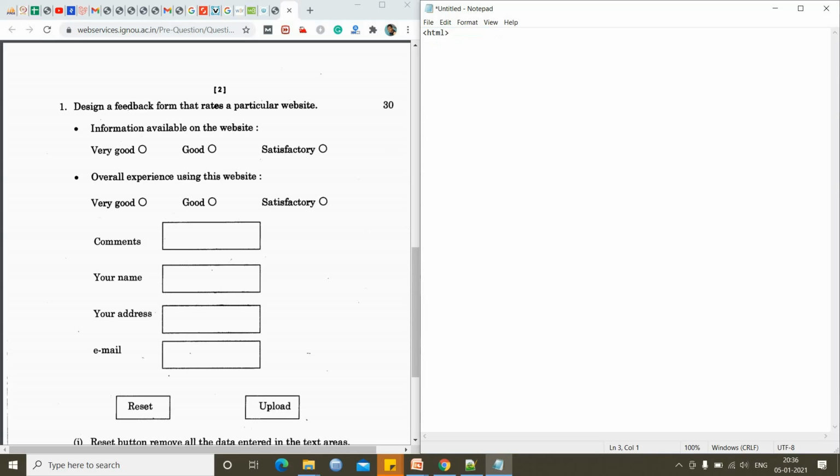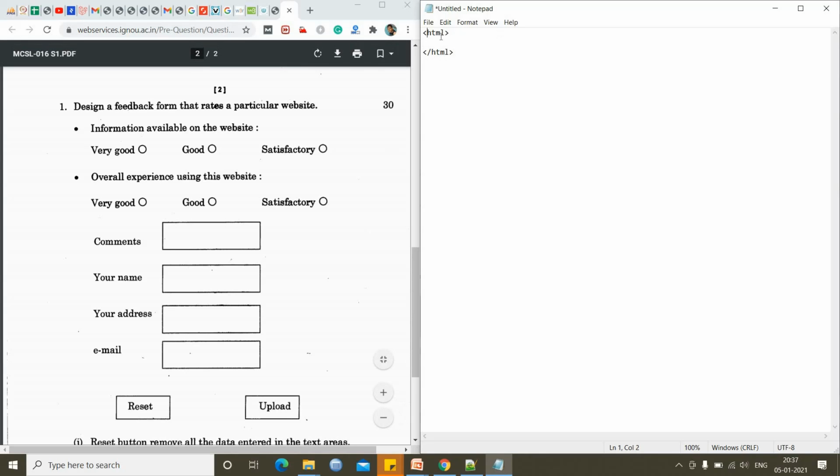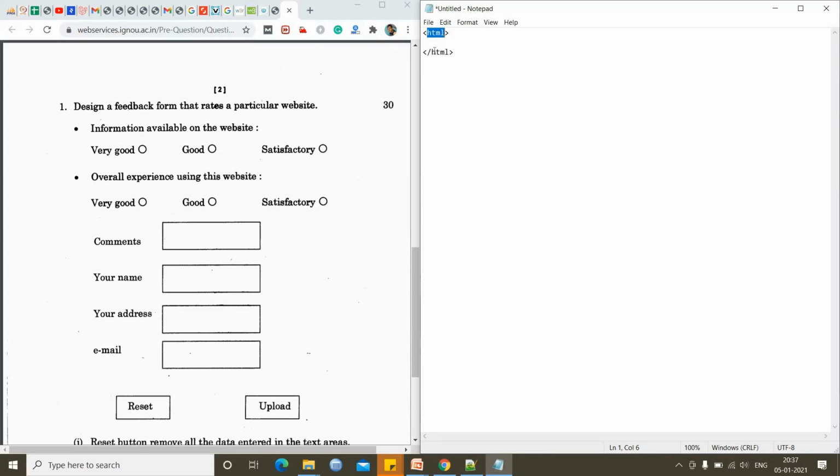So you know that every HTML tag has an ending tag which corresponds to that tag. So we have opened HTML tag and we have closed here HTML tag. So basically guys, I will try to explain also.